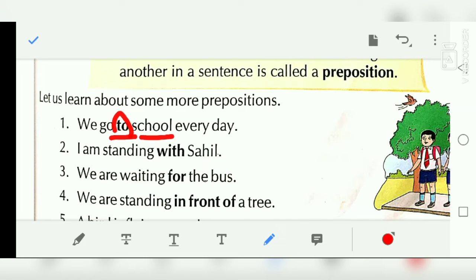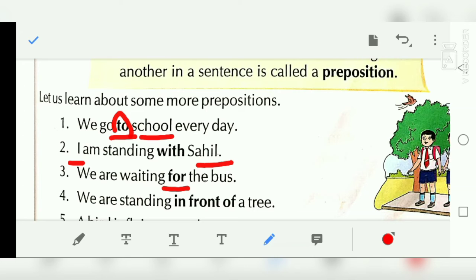That I'm standing with someone means Sahil. It shows the relationship between Sahil and I. Okay, we are waiting for the bus. In this also it shows the reason why we are waiting here. We are waiting for the bus.